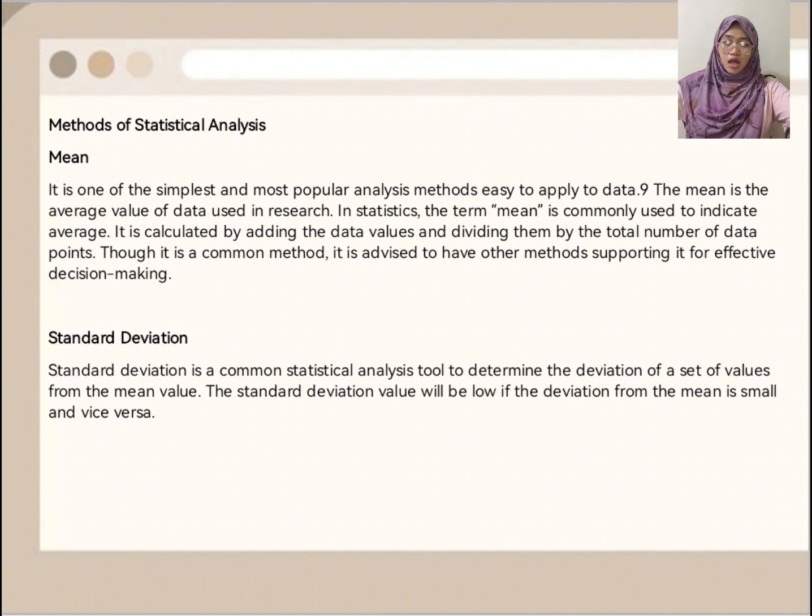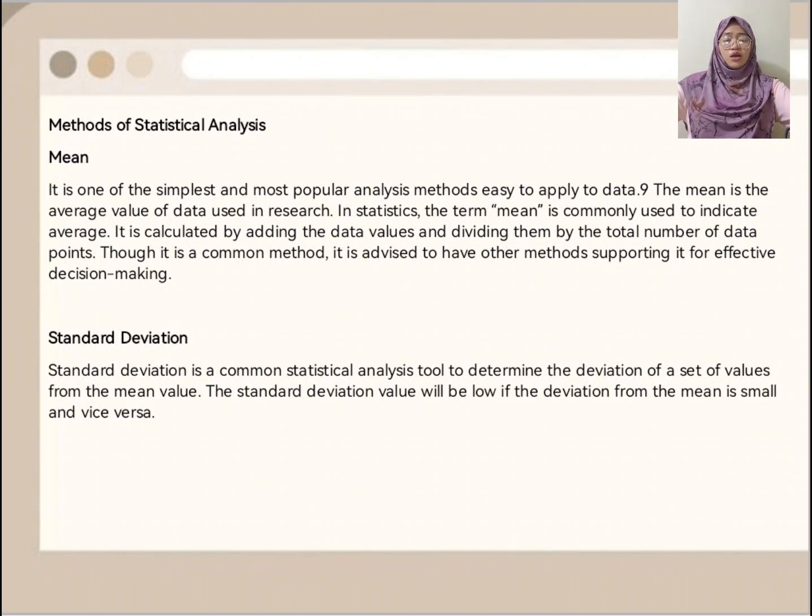In statistics, the term mean is commonly used to indicate average. It is calculated by adding the data values and dividing them by the total number of data points. Though it is a common method, it is advised to have other methods supporting it for effective decision making.